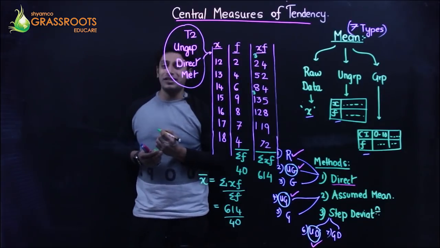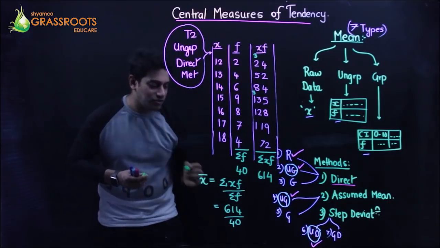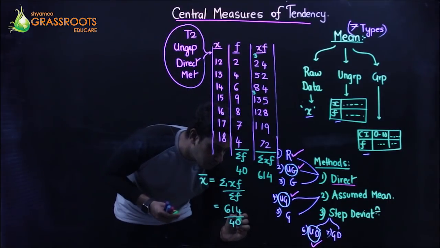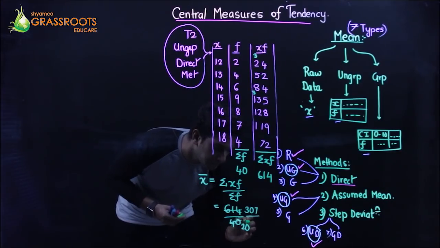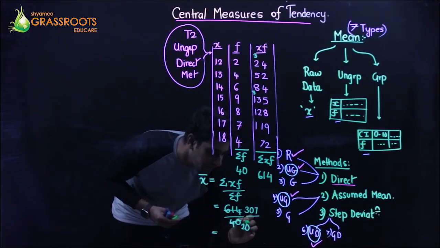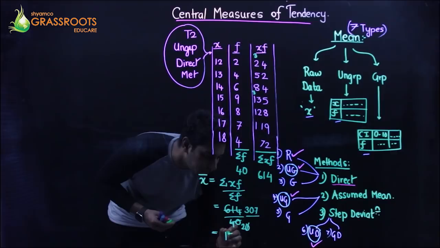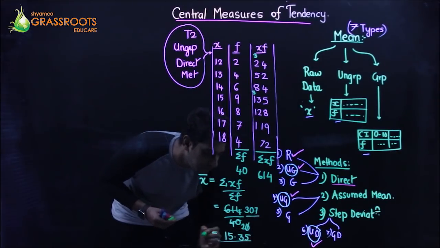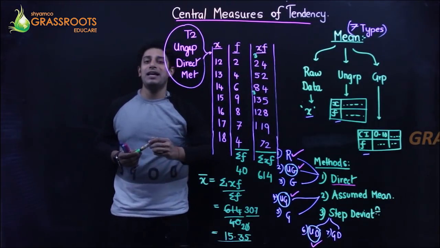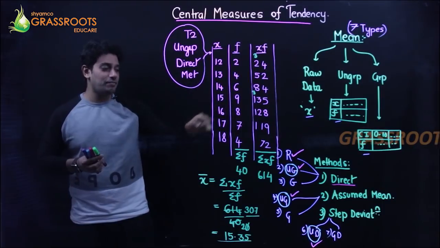Does it go in 4, a table of 4? I guess, I doubt. Let's try. 2 20s are 40, 2 307s are 614. So when you cancel the 0, a decimal will come, 30.7. So the answer is 15.35, which should be my mean. Using which method? Ungrouped data direct method.